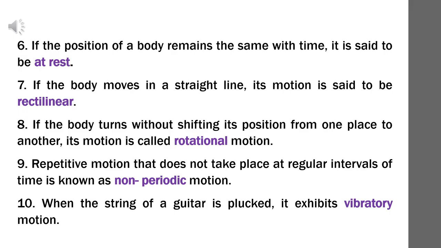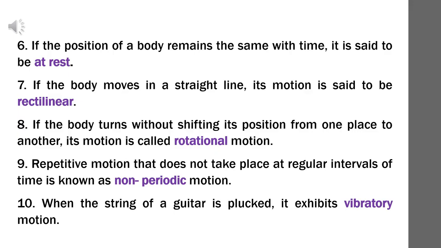Question number 7. If a body moves in a straight line, its motion is said to be dash. Answer: rectilinear. Question number 8. The body turns without shifting its position from one place to another. Its motion is called dash motion. Answer: rotational. Question number 9. Repetitive motion that does not take place at regular intervals of time is known as dash.